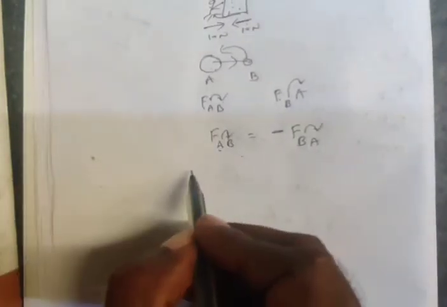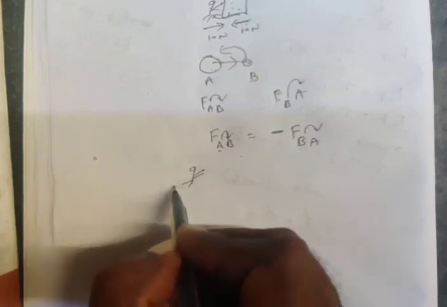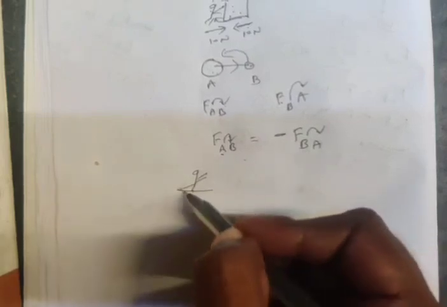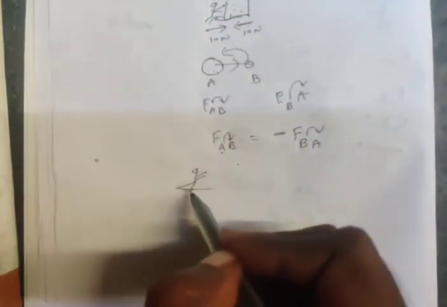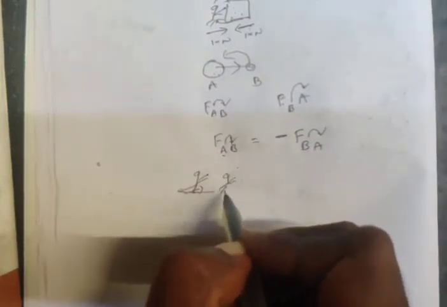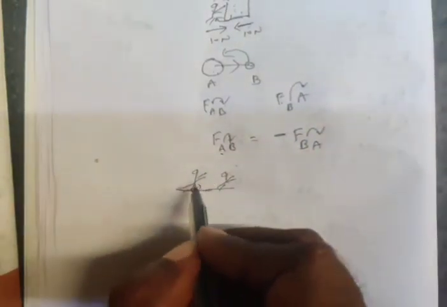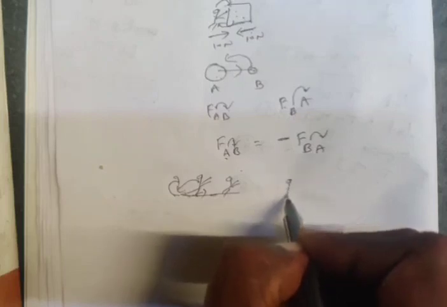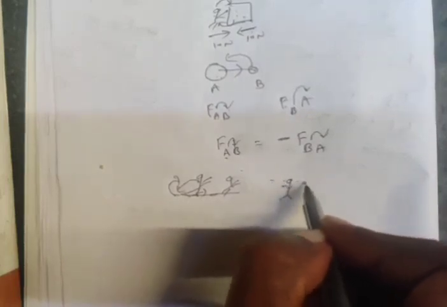Now we can see many examples of Newton's third law. Suppose a person is walking on the ground. He is hitting the ground with his legs, so the ground is again exerting some force on the person. Because of that, the person moves forward. If you push the ground back, the ground will push you forward. You are exerting force on the ground and the ground is exerting force on you, so force is acting as a pair. Take another example: a swimmer swimming in the water.